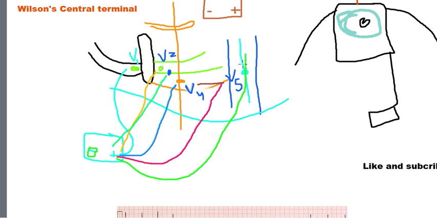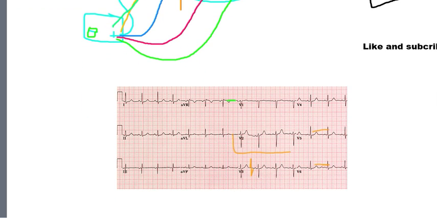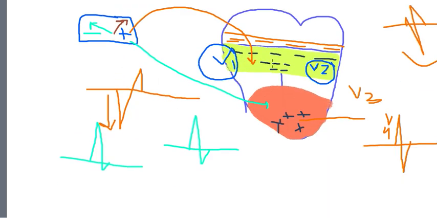This is the arrangement, and I also explained in detail why V1 and V2 of our precordial leads record a QRS complex deflected in the negative direction on the recording paper: because their positive terminal is joined to the region of the heart which is in depolarized form, and why V3 records half positive, half negative.